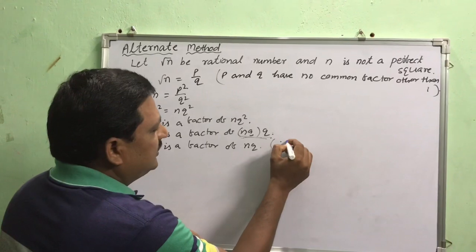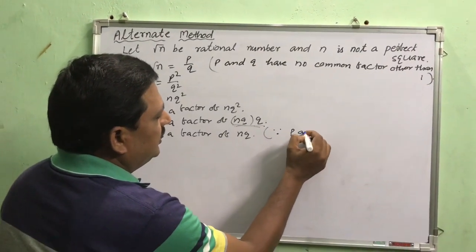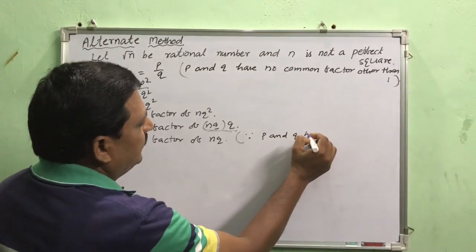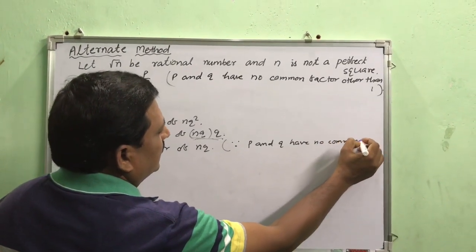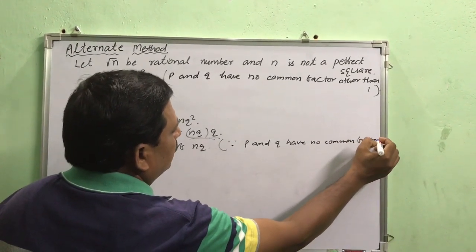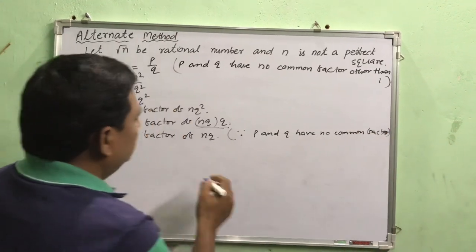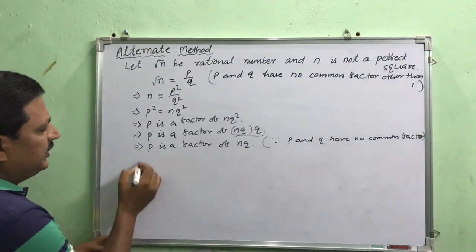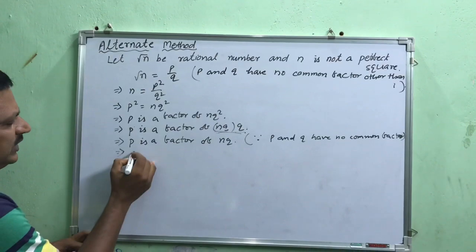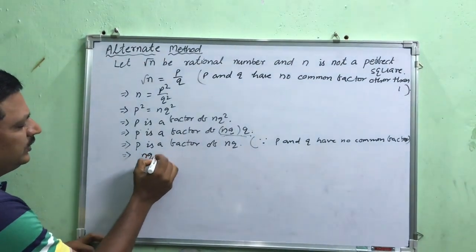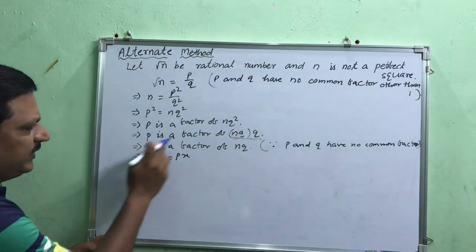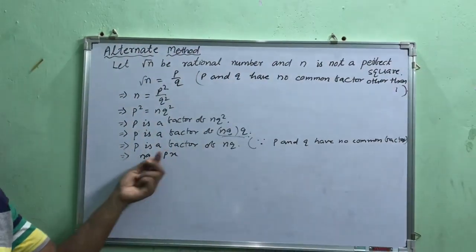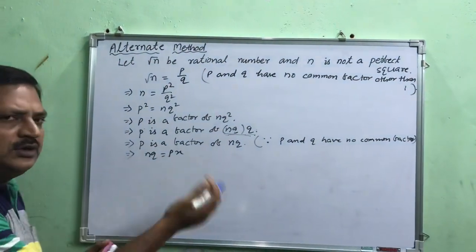As we have taken that p and q have no common factor, p is a factor of n q. That means we can write n q equal to p x, for some x.